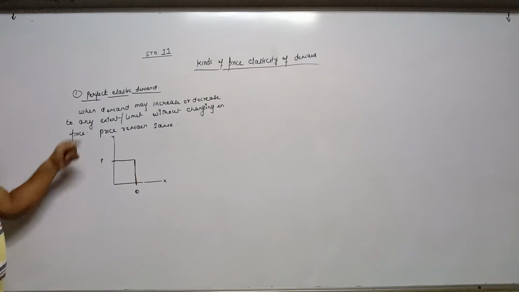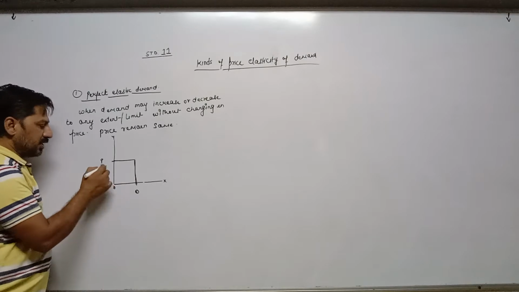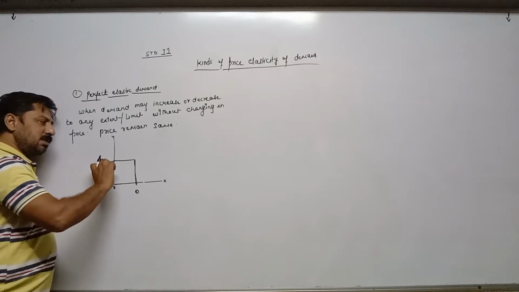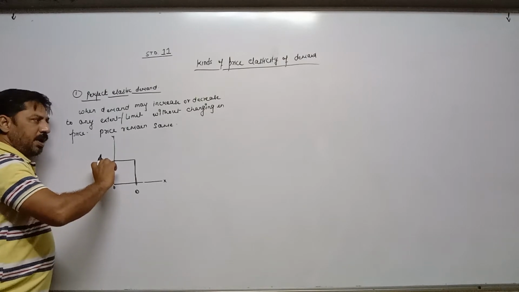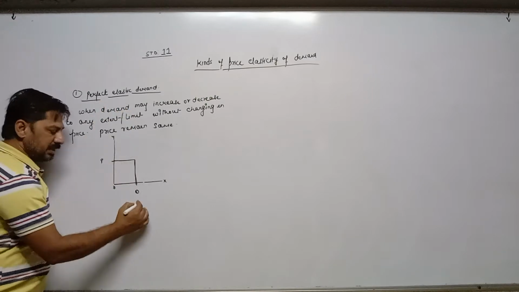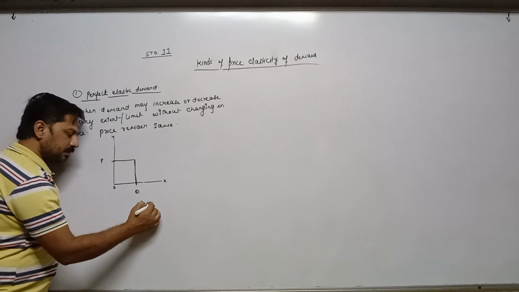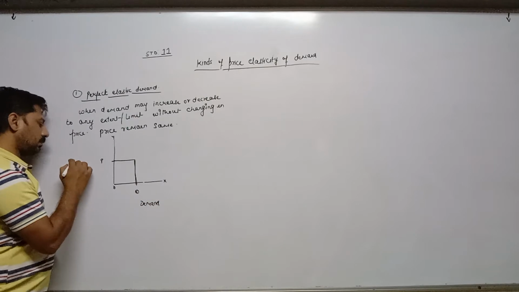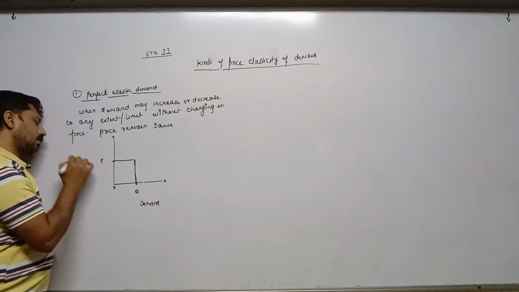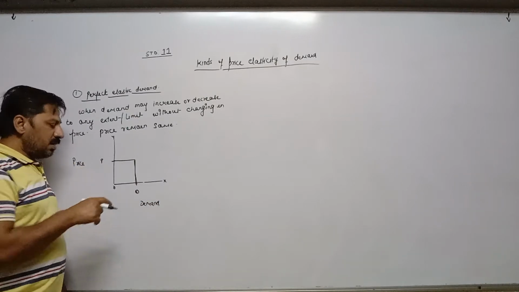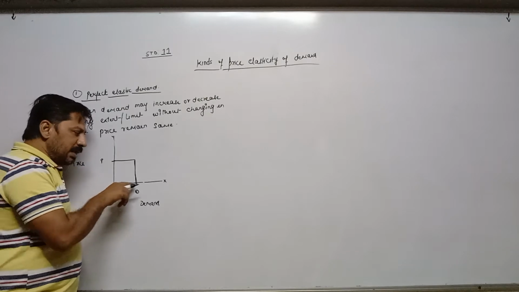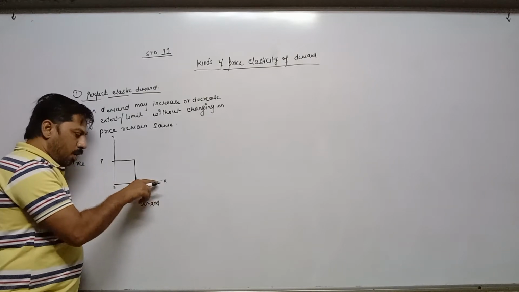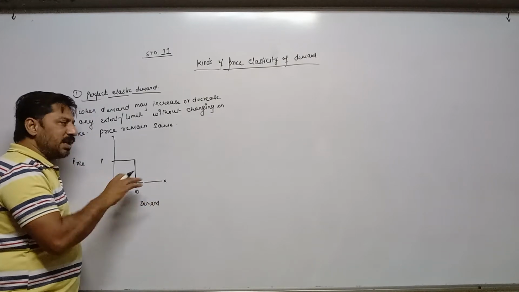Now, according to the definition, price remains the same. Price is OP, so price remains the same means OP. But due to some other factor, demand on the x-axis either increases or decreases to any extent.